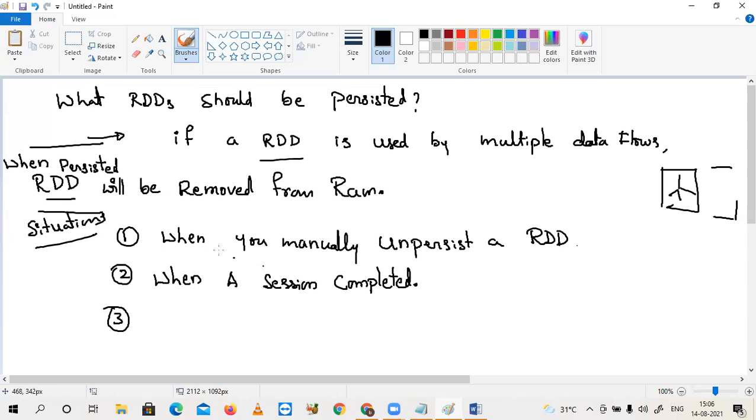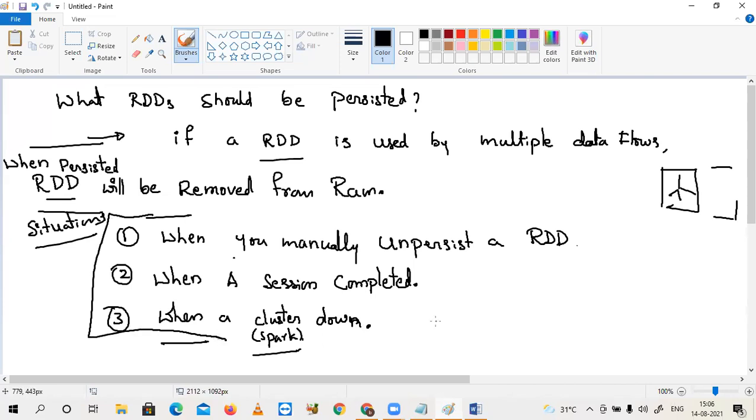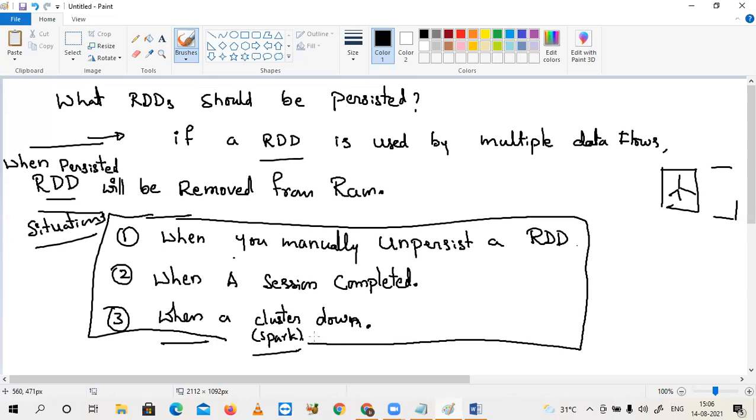The third one, when the cluster goes down. That means your Spark cluster. When the cluster is down. All of you understood?